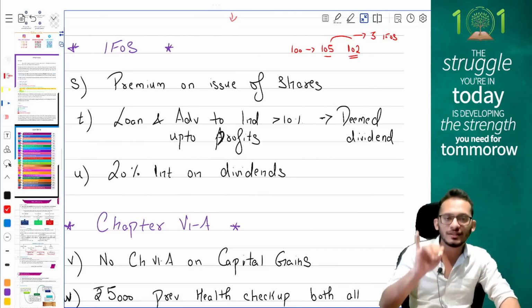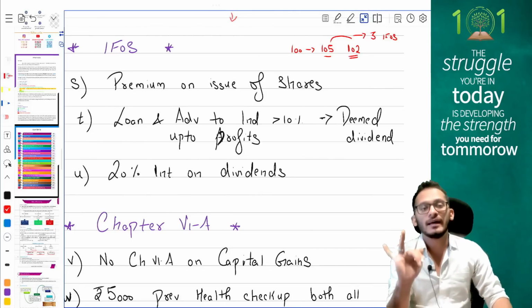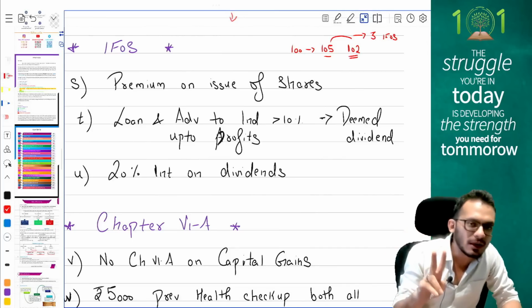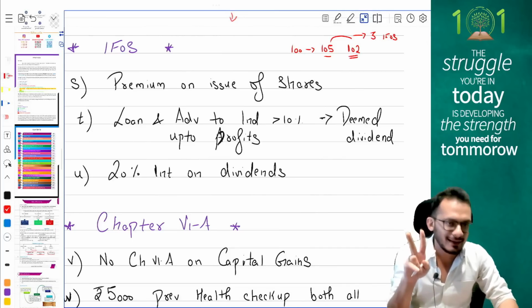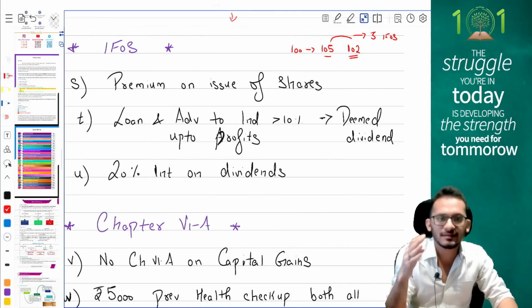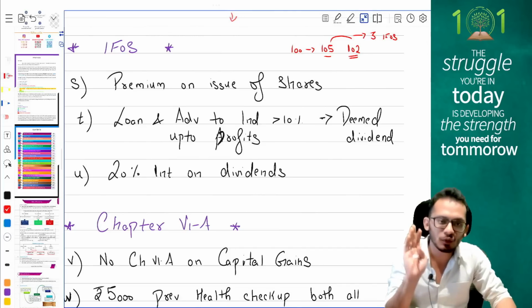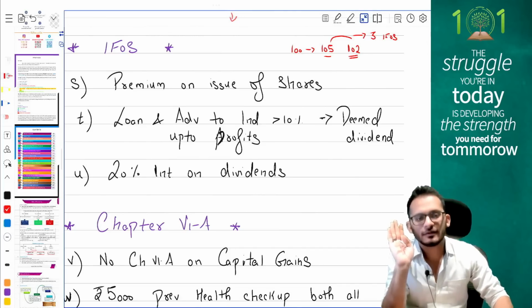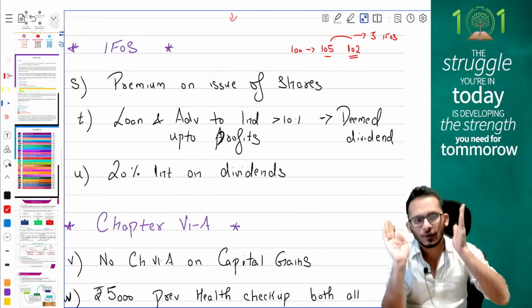Notice, it has to be issued at a premium, higher than the market price. Two conditions have to be satisfied for you to tax it under the head IFOS. In the current year, whether it is issued to a resident or non-resident, it doesn't matter. Both are taxable. Very, very, very important.